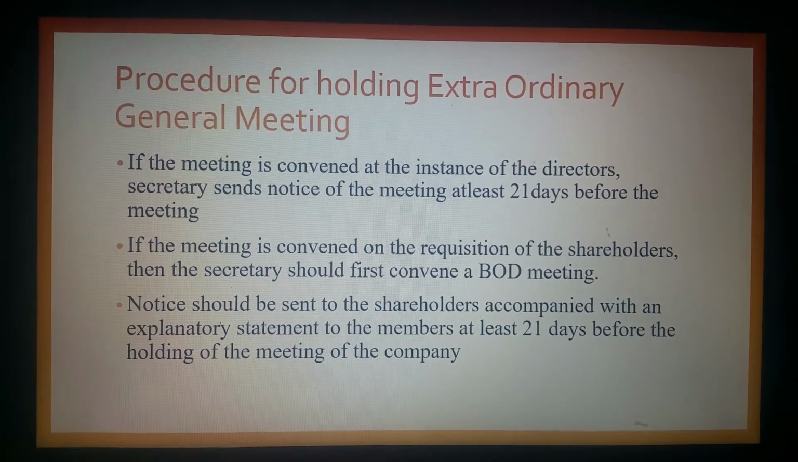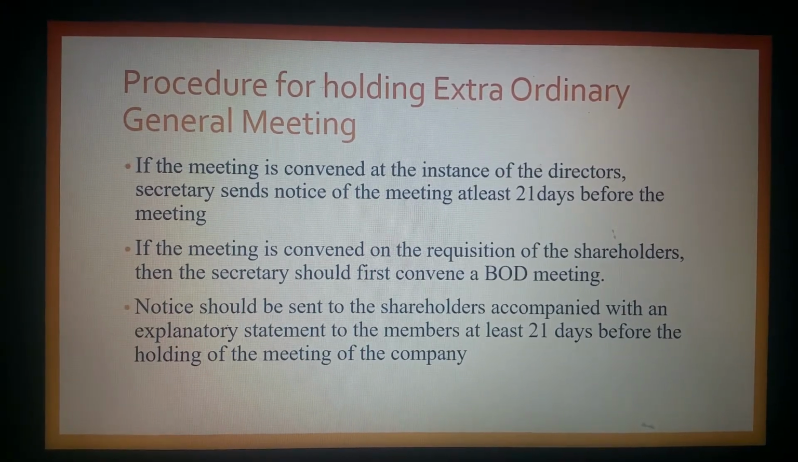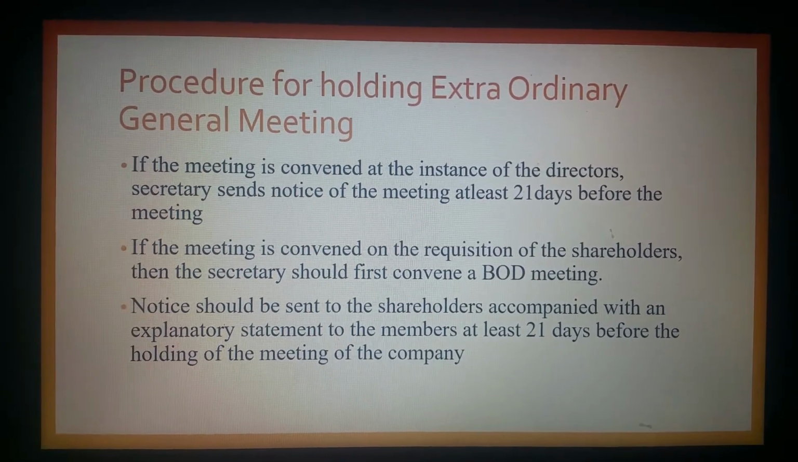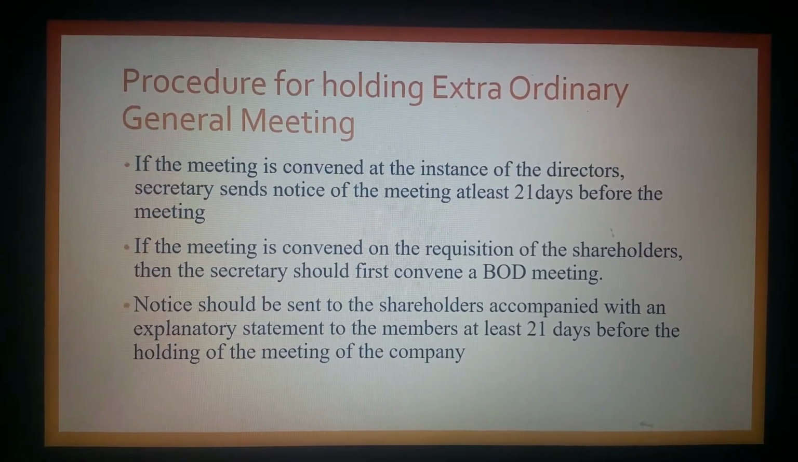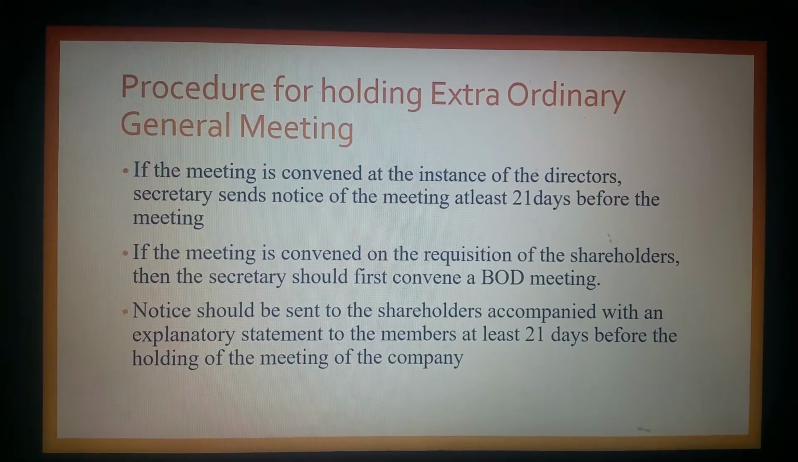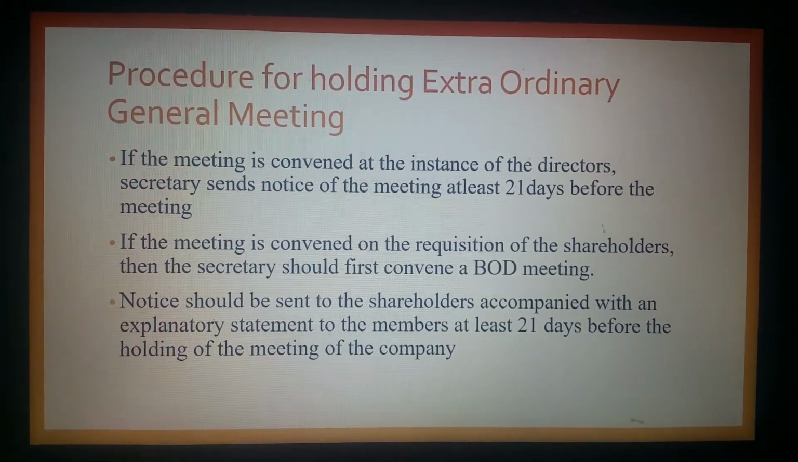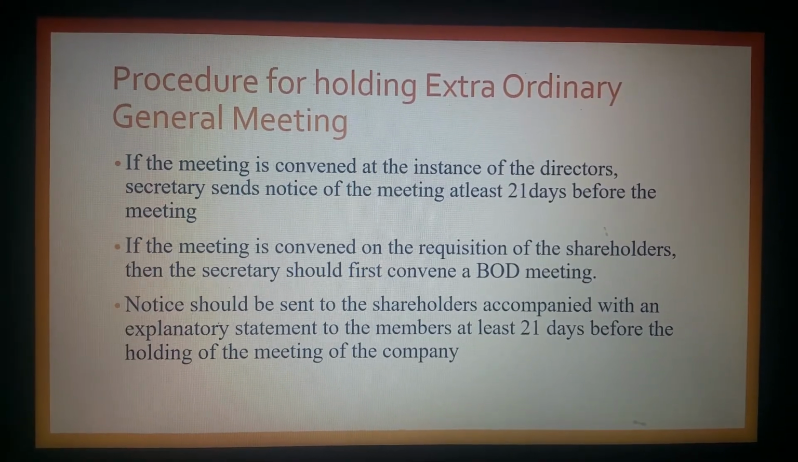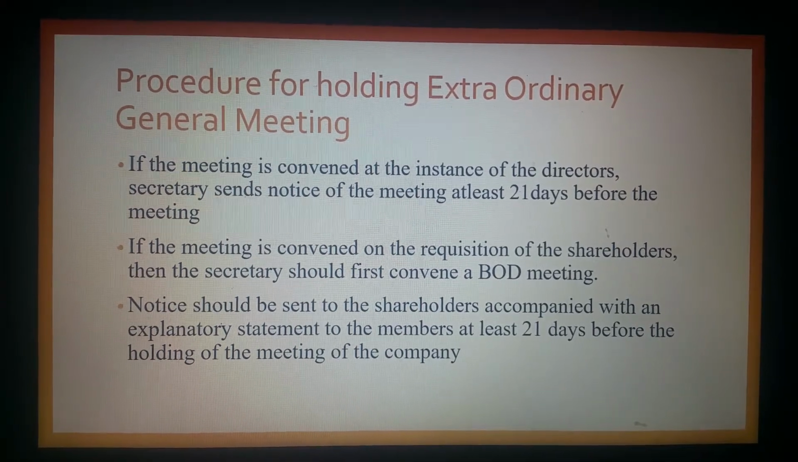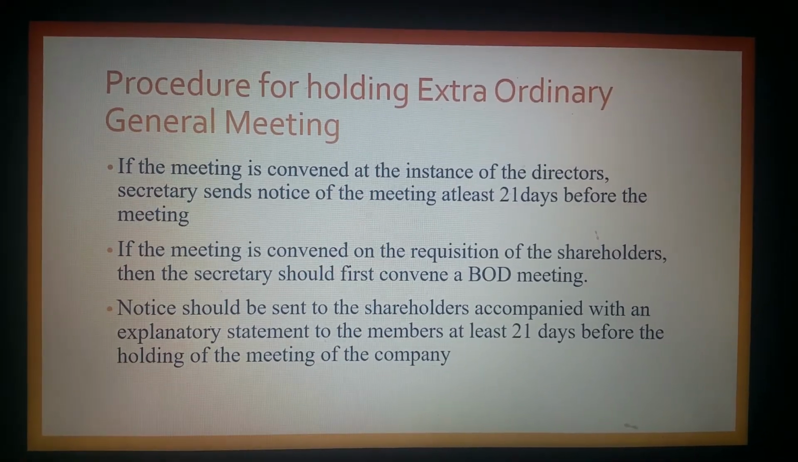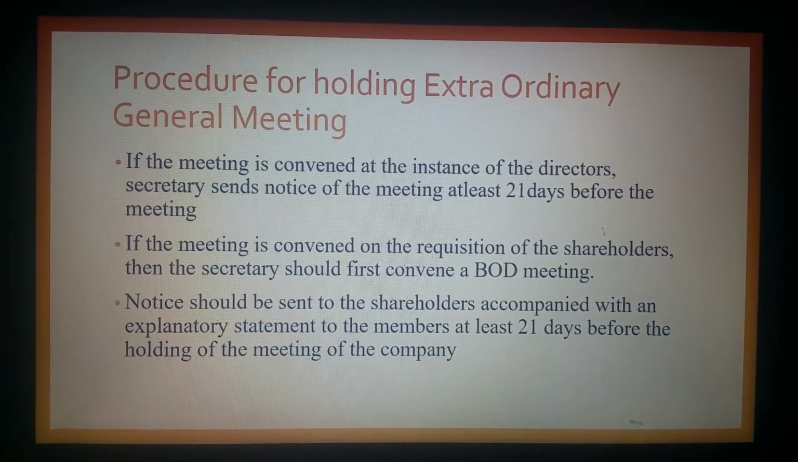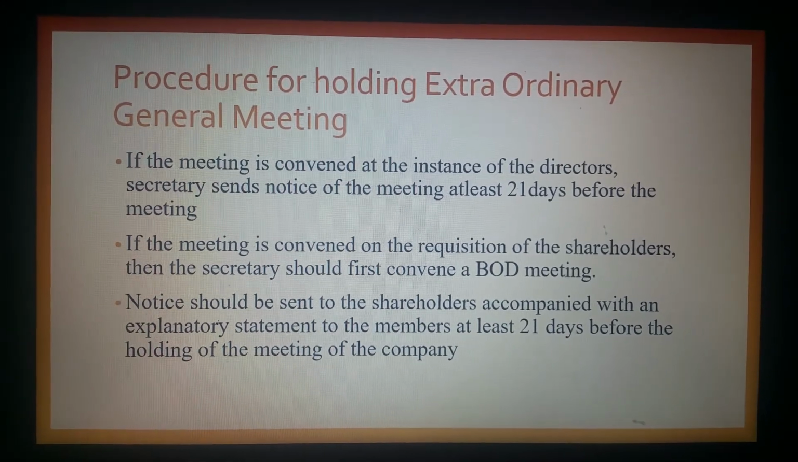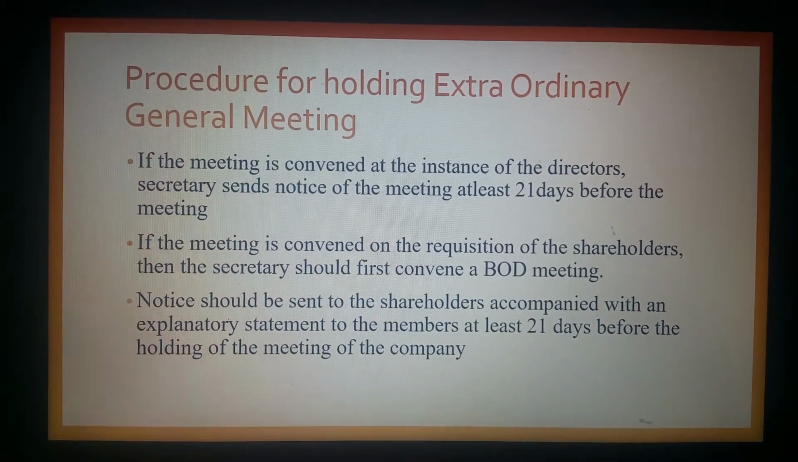So once the shareholders are themselves convening an extraordinary general meeting, the secretary should first convene a board of directors meeting to inform the directors about the extraordinary general meeting being held by the shareholders. Further, once the decision is taken to hold the extraordinary general meeting, either by the directors or the shareholders, the next step is that the notice should be sent to the shareholders with an explanatory statement, at least 21 days before the meeting.